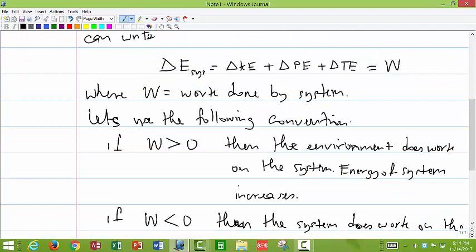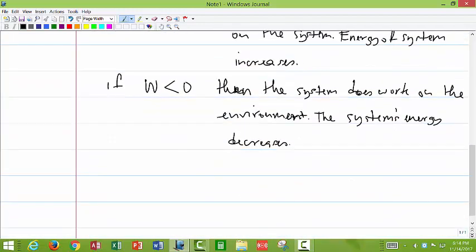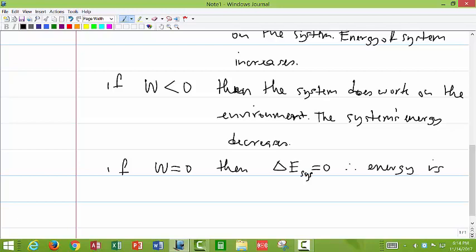And then we can also say that if the work done is equal to 0, then any change in the energy of the system is equal to 0. Therefore, energy is conserved.